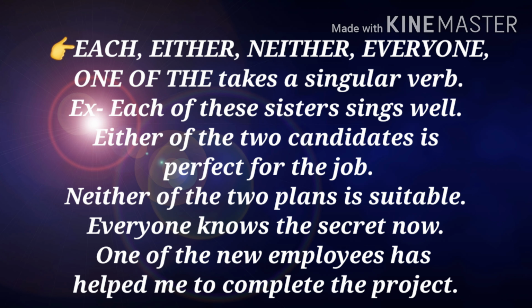Now we have another rule which says: each, either, neither, everyone, one of the take a singular verb. Example: Each of these sisters sings well. Either of the two candidates is perfect for the job. Neither of the two plans is suitable. Everyone knows the secret now. One of the new employees has helped me to complete the project. In all these sentences, the words each, either, neither, everyone, one of the take a singular verb.